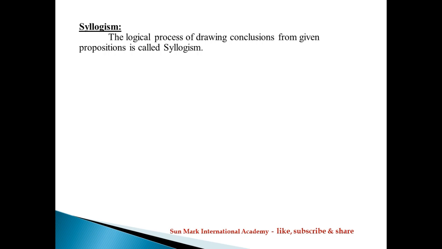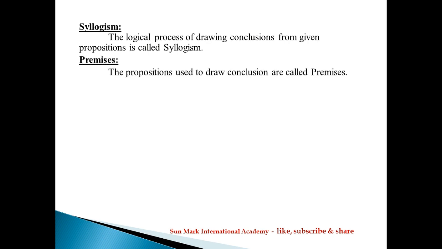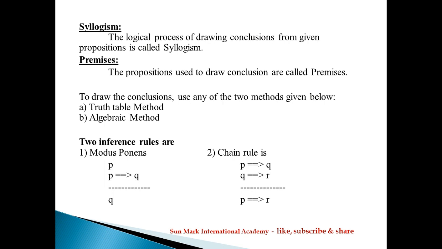Next is syllogism. The logical process of drawing conclusions from given propositions is called syllogism. What are premises? The propositions used to draw conclusions are called premises. To draw the conclusion, we can use either of the two methods given below. First one is the truth table method, second one is the algebraic method. Truth table means, as we already discussed, how to draw the truth table. Algebraic method means using equivalence propositional laws. Then two inference rules are there. First one is modus ponens. Second one is the chain rule.